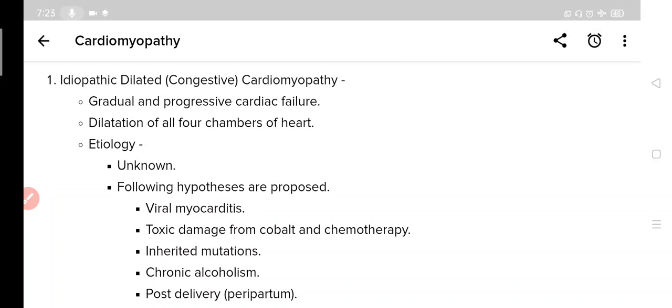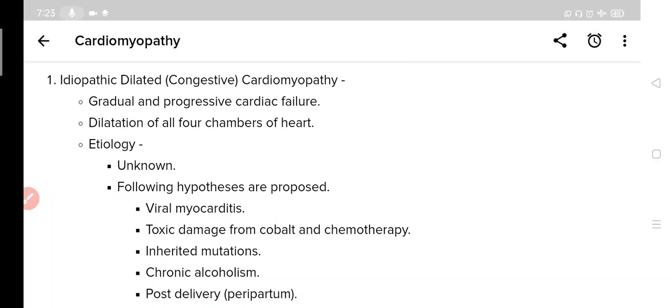So some part of the blood remains behind in the heart. That causes congestion in the heart, so it is also called congestive cardiomyopathy. And due to this loss of function of the heart, it will lead to gradual and progressive cardiac failure.